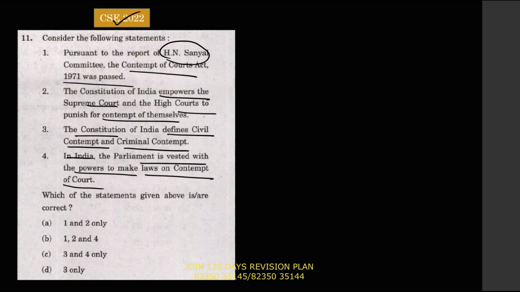Guys, if you minutely observe the statements, statement 2 and statement 3 both talk about the Constitution of India empowering something and the Constitution of India defining something. So guys, which is more detailed? Out of these two statements, which one is the detailed statement? Take 10 seconds and answer me, and please write in the comment box. Either statement 2 is detailed or statement 3 is detailed. Obviously statement 3 is more detailed.